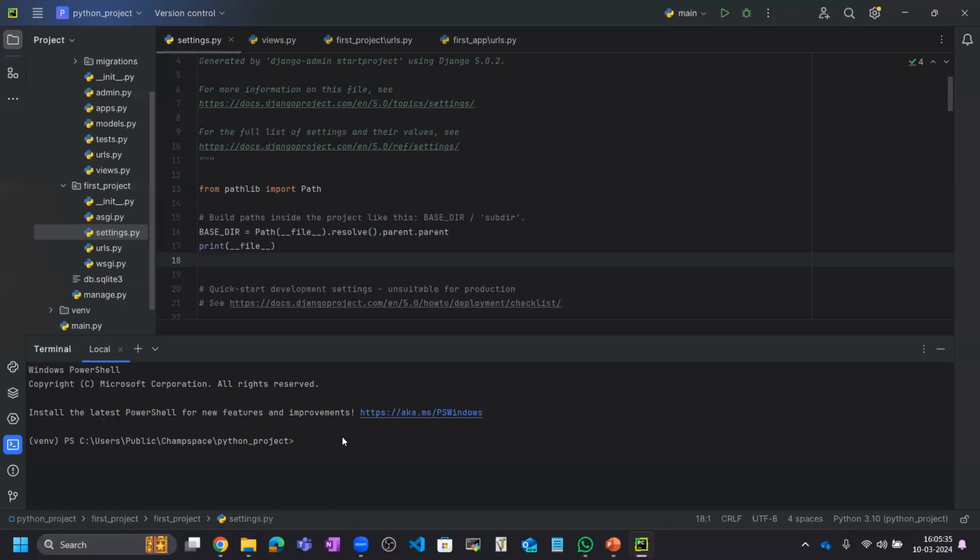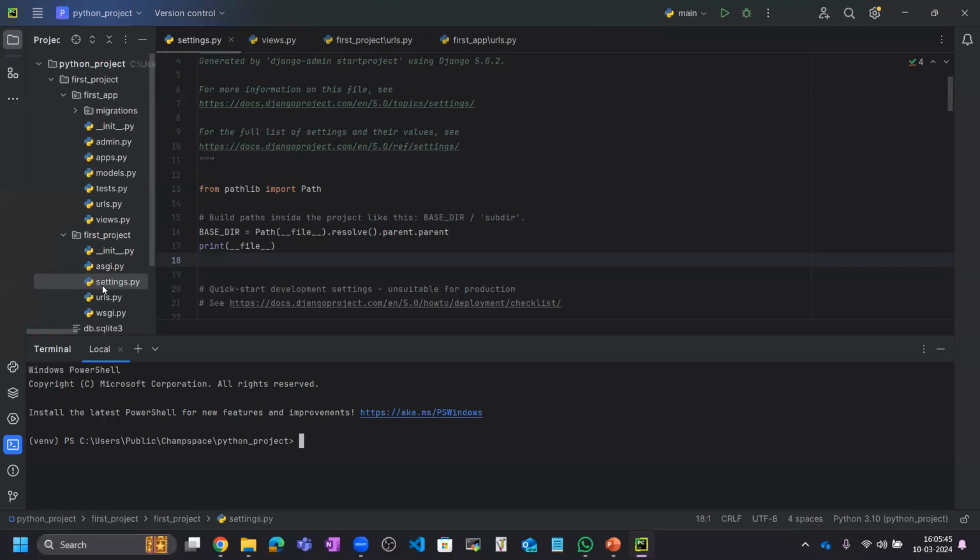But for that we need to go to the actual file, settings.py. So you need to find where settings.py is. Inside the first project, we have settings.py. So we need to go to the Python project, then first project, not first app, first project.